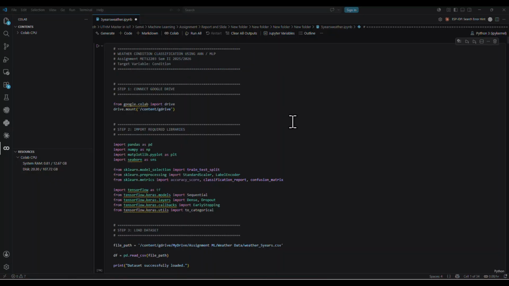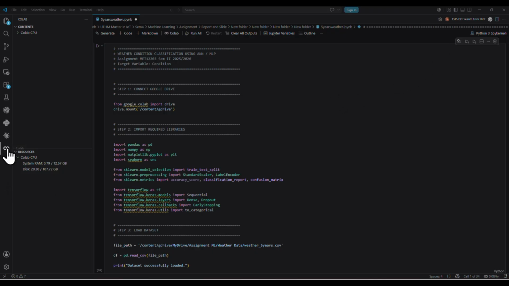Now we are running the code inside Visual Studio Code, but instead of using a local Python environment, we connect it to Google Colab as the remote kernel. The reason we do this is because we can use Google's free cloud computing resources, including more RAM and processing power, without needing a powerful laptop to train the ANN.